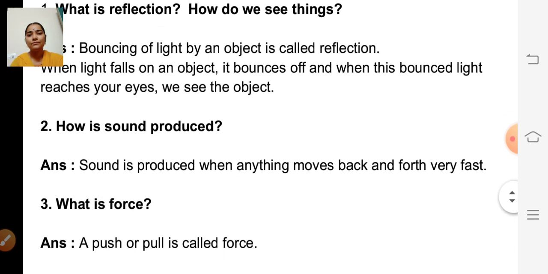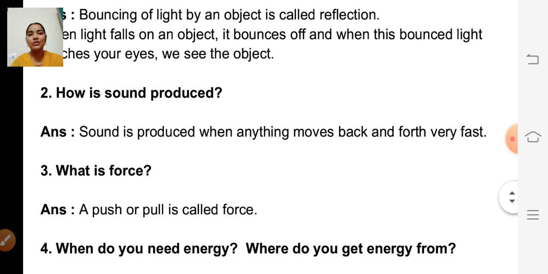Okay. Second question is, how is sound produced? Sound is produced when anything moves back and forth very fast.